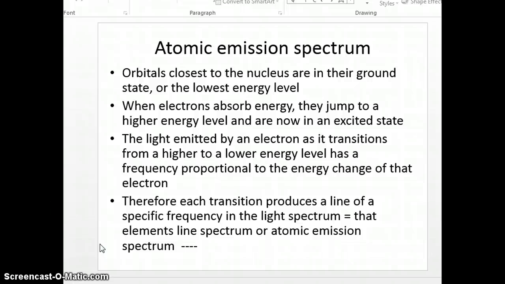So we're talking about these wavelengths and these frequencies, and every atom has its own electrons at certain levels and jumping to certain levels and falling back to the original. Okay? Therefore, each transition produces a line of specific frequency in the light spectrum. That is known as that element's line spectrum or atomic emission spectrum. Like I said, I'm going to be doing a demo for you in class where we'll see this, and then we'll actually heat up some of these elements and see what colors they emit.